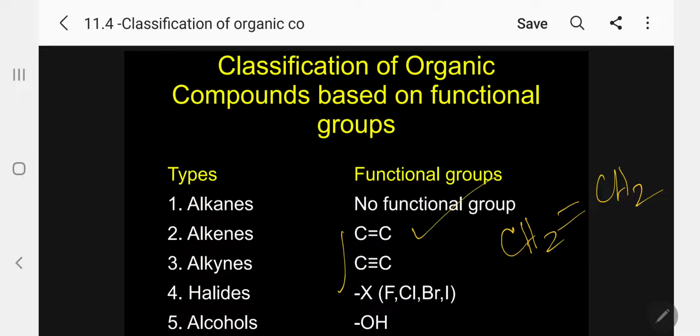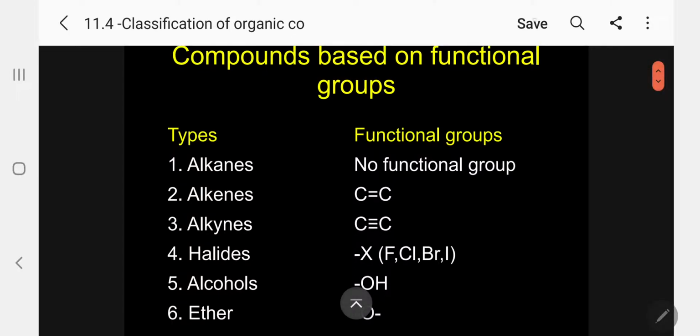Please follow when we discuss the naming of organic compounds; under this, I will give the difference between the functional group and unsaturation. Anyhow, in some cases, temporarily, we are allowing this as a functional group. Alkenes, double bond is present. Specific example, ethylene. The next, alkynes, specific example, acetylene. This is the functional group, triple bond.